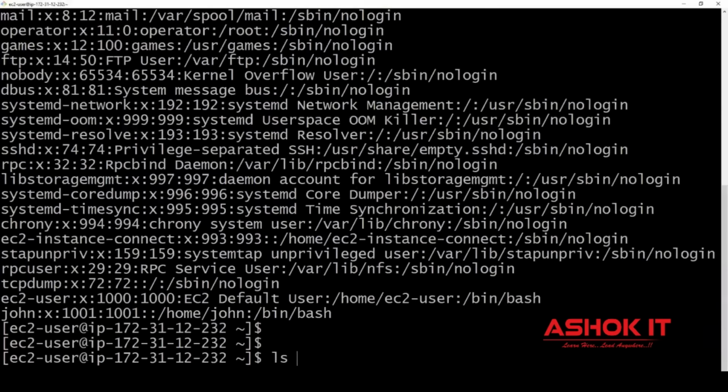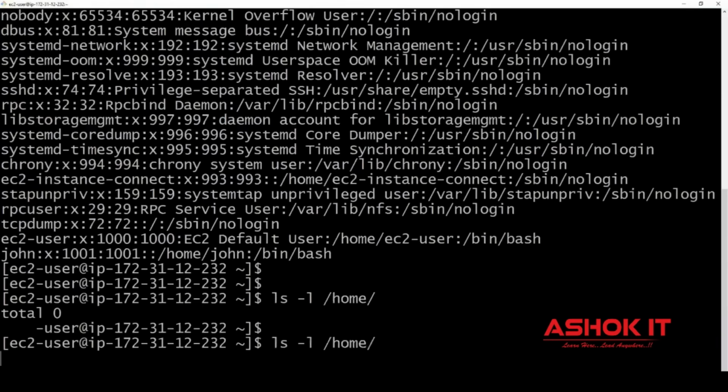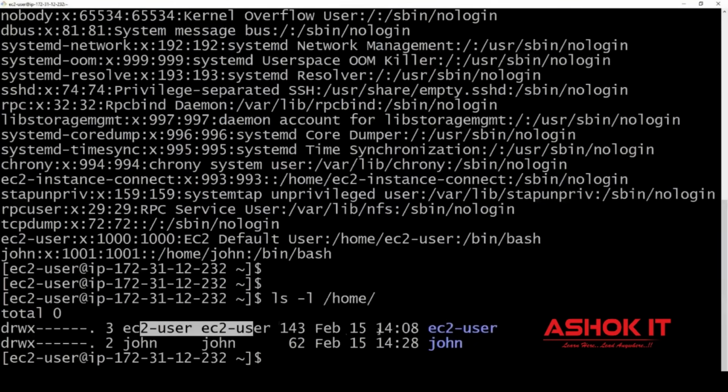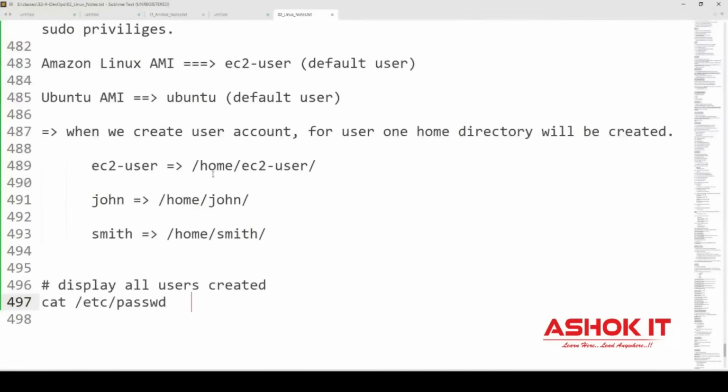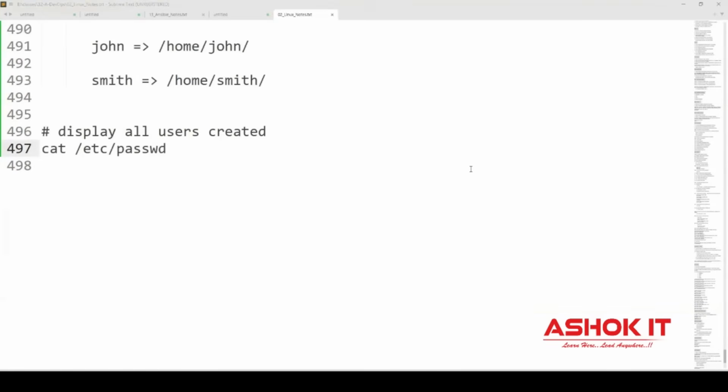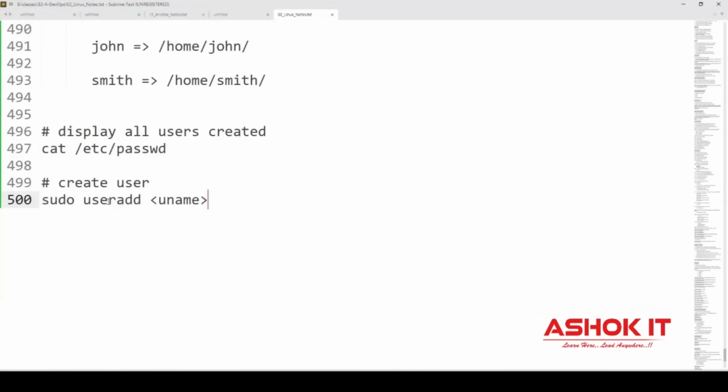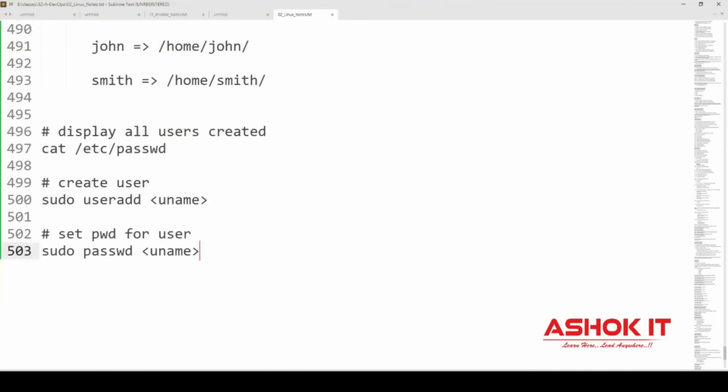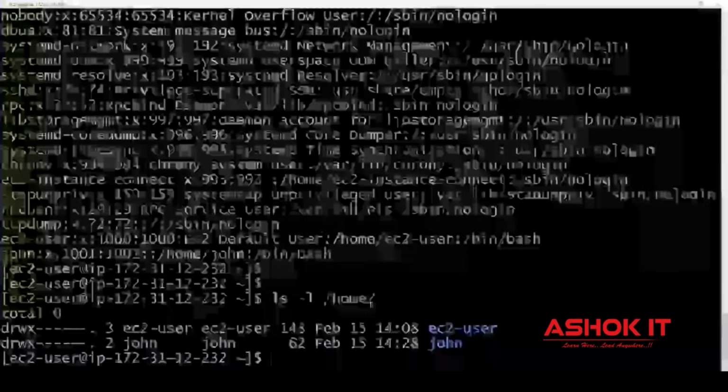Now if you execute ls -l /home, inside the home, the EC2 user home directory is available, and the John user home directory is also available. As discussed, when we create one user, the home directory also will be created for that user. So how to create a user and how to set the password for the user? The sudo useradd command is used to create the user. The sudo passwd command is used to set the password for the user. How to display the users? The cat /etc/passwd command displays the users which are created.